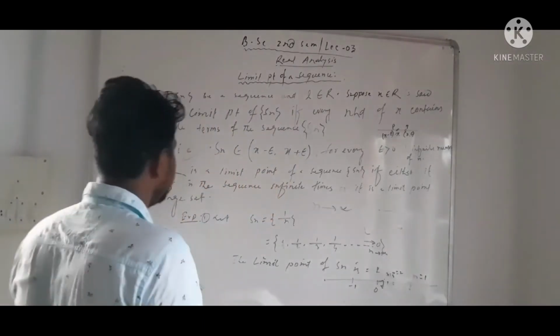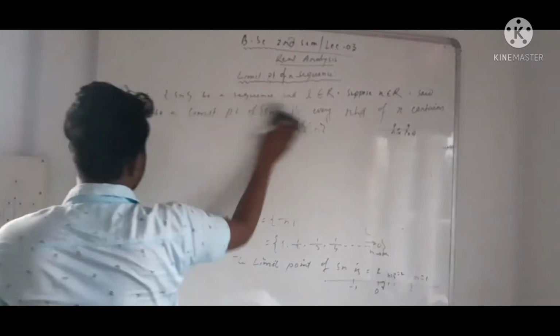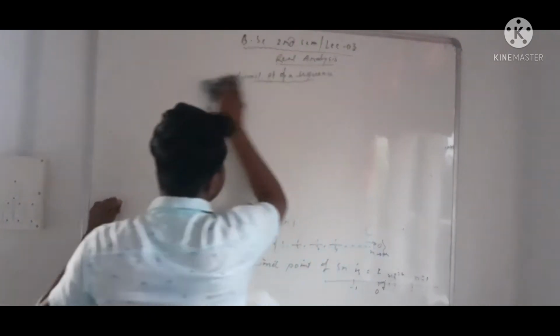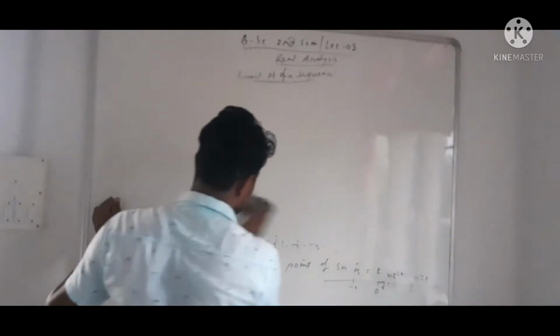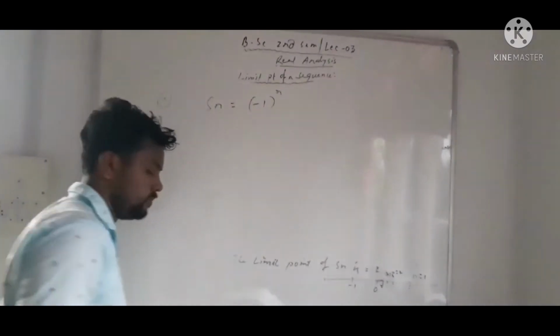So we explain with another example, and for every example we put it on a real number line, then it is easy to calculate the limit point. Suppose, say, another example: Sn equal to (-1) to the power n.